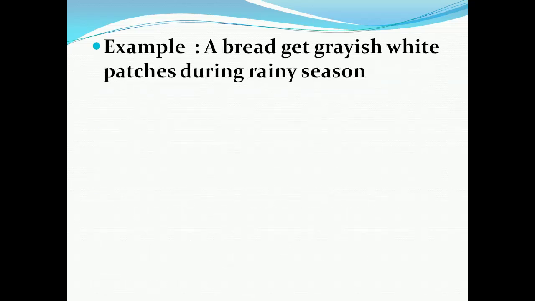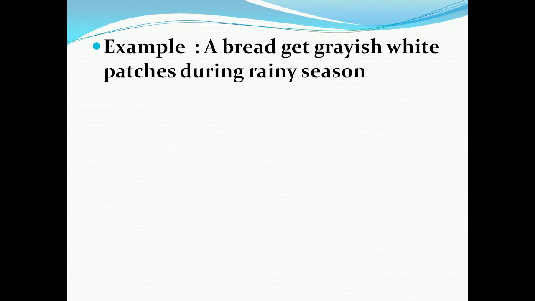A common example for microorganisms is bread. When we expose bread to the open air for 3 to 4 days, we can see grayish white patches. Why is it happening? Most often we can see this in the rainy season. Bread is easily spoiled during the rainy season, because when bread comes in contact with moist conditions, it will spoil.